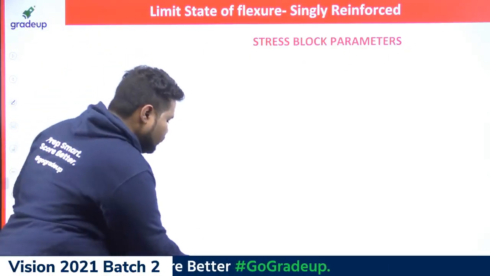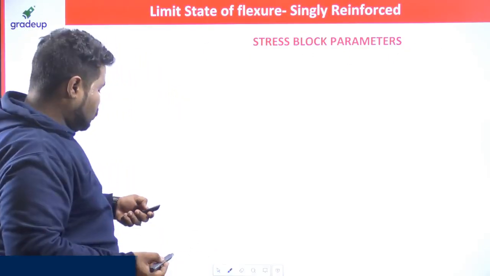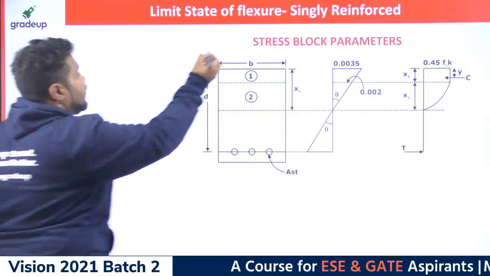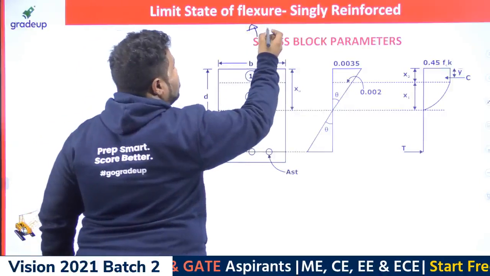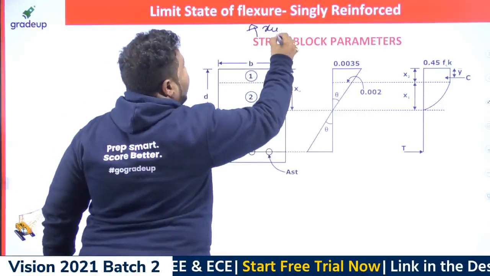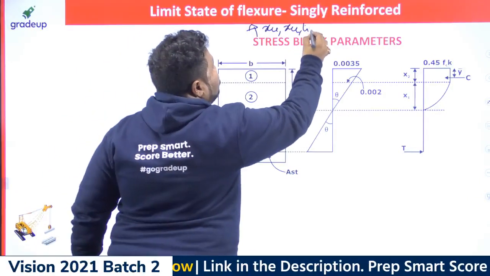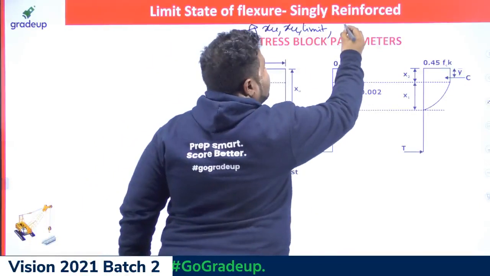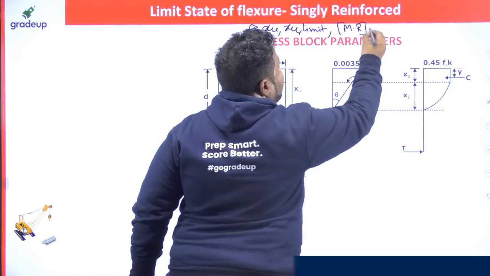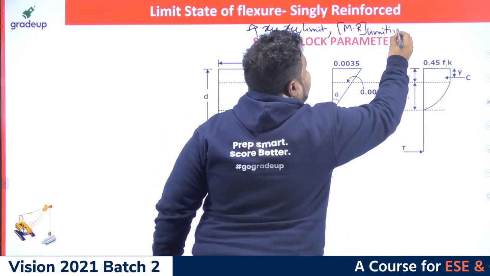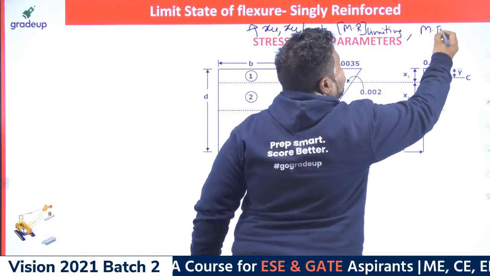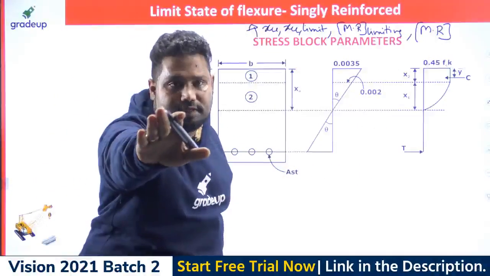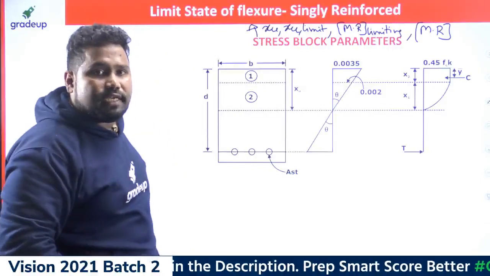Now I am moving to stress block parameters. Coming to the stress block parameters, what can I teach you? I can teach you about the depth of neutral axis, the limiting depth of neutral axis, the moment of resistance for a balanced section, that is the limiting moment of resistance MR, and also the moment of resistance for the section. This is what we are working out as per IS 456.